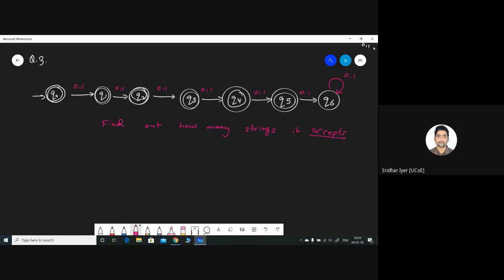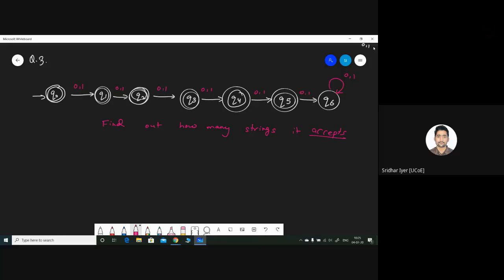How many strings? There are two inputs, 0 and 1. Ayush has given an answer 6 into n minus 1, which simply means 6 into how many states? N is the number of states. Yes, sir. Okay, so there are 7 states. 6 sevens are 42 minus 1. You mean 41? No, that is incorrect.